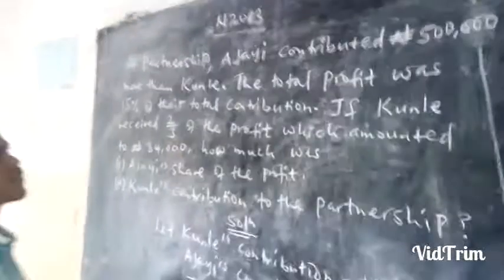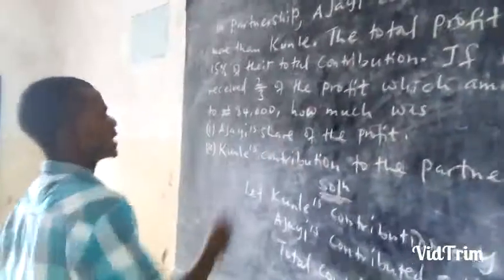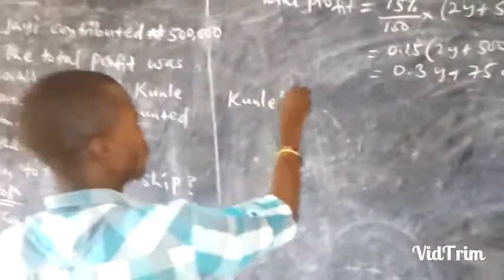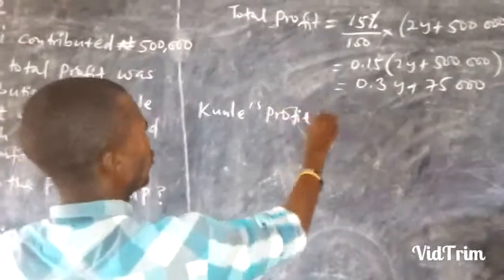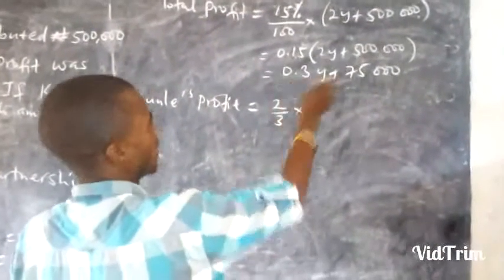Now we come to the question proper. Kuli received 2/3 of the profit. According to them, Kuli is receiving 2/3 of the profit. And what is the profit?